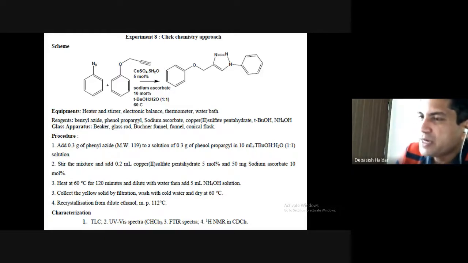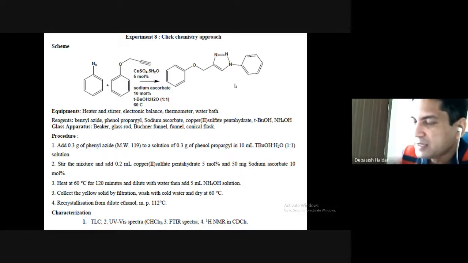But to complete the reaction, you need to heat it at 60 degrees centigrade for 120 minutes. Actually, that helps to reduce the volume of alcohol. We have used 1:1 tertiary butanol and water, so with heating, the tertiary butanol will evaporate and the reaction mixture will be mostly aqueous, and then the compound formed after the click reaction will precipitate out. It is gentle heating at 60 degrees centigrade, not a very high temperature.